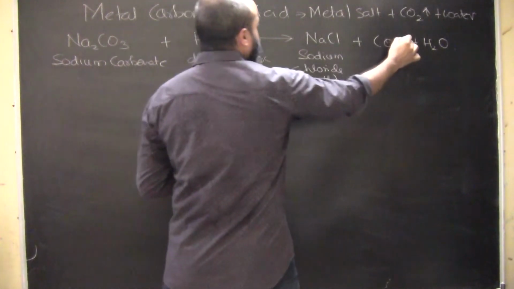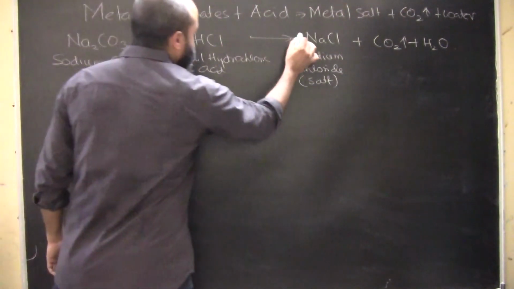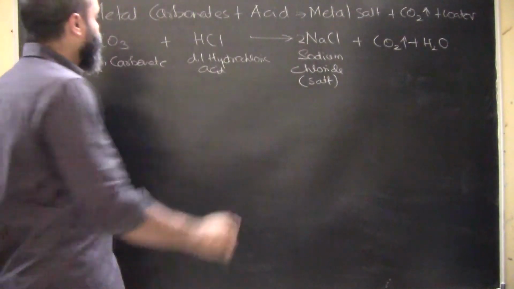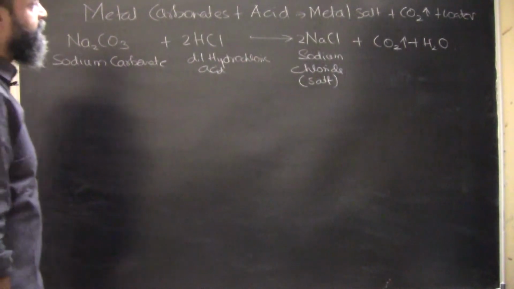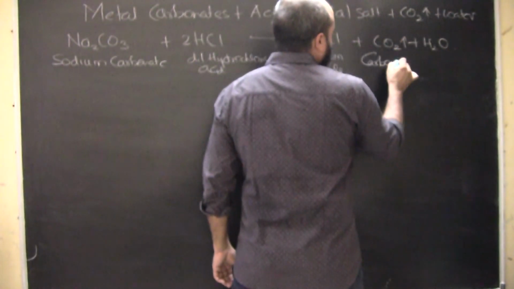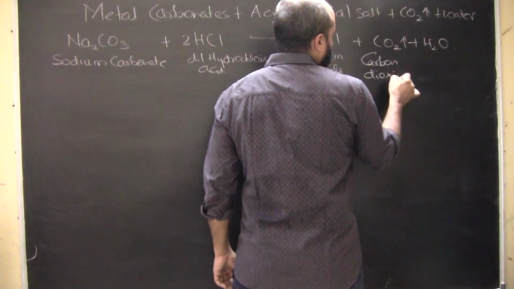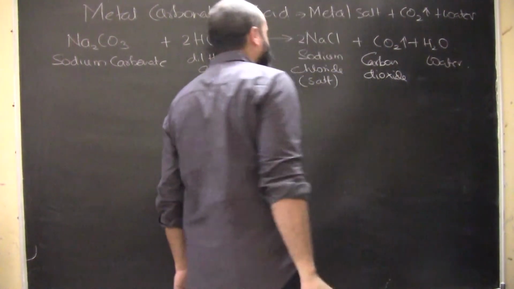So let's quickly look into whether it is balanced or not. Na we have 2, so let's say 2 NaCl. We need to have 2 HCl here as well. So now this seems to be perfectly okay. For O3, we have 3 O here. So this is balanced. This is carbon dioxide in the form of gas, and we have water. So these are the products that are formed.